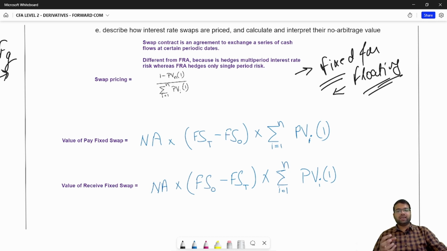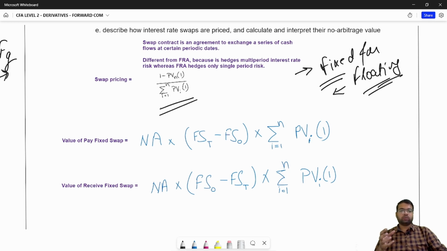At the initiation of the contract, the value of the swap contract must be 0. That means someone should be indifferent between receiving the fixed leg or receiving the floating leg. So how to calculate that? You need to calculate the fixed rate using this formula.